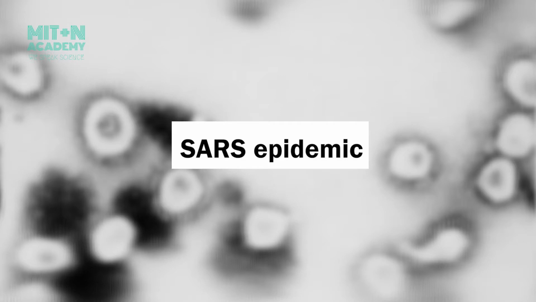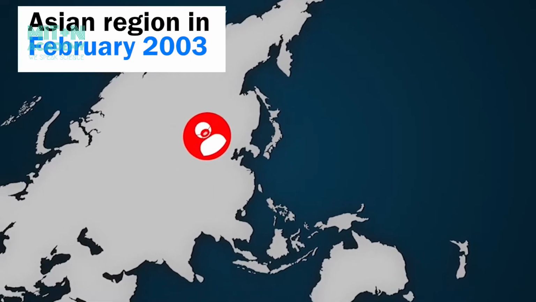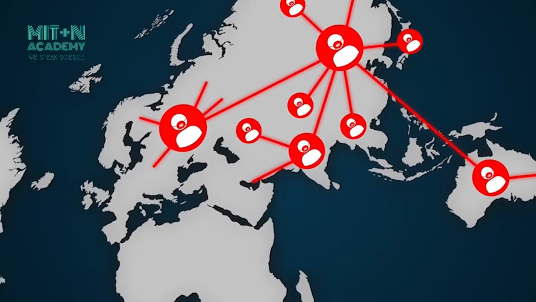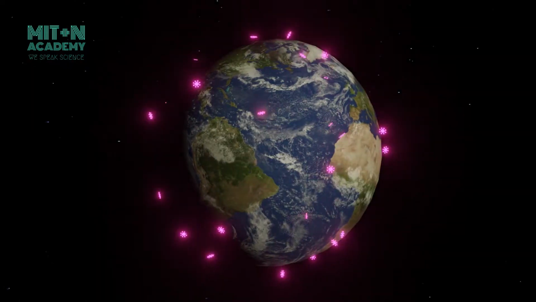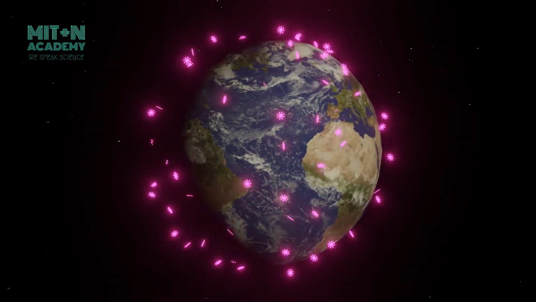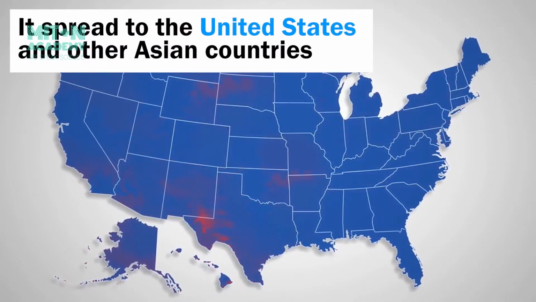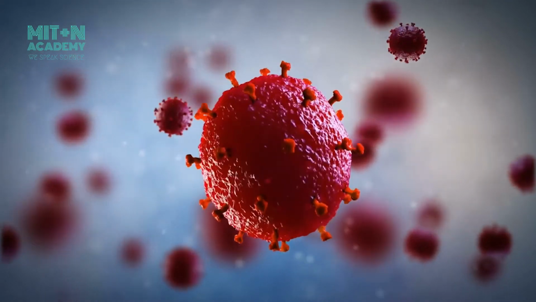The SARS epidemic. SARS was first identified in the Asian region in February 2003, but it was later revealed that the first human outbreak was in southern China in 2002. In the months following the discovery of the SARS coronavirus in the Asian region in 2003, it spread to the United States and other Asian countries. However, the Asian region was most affected.